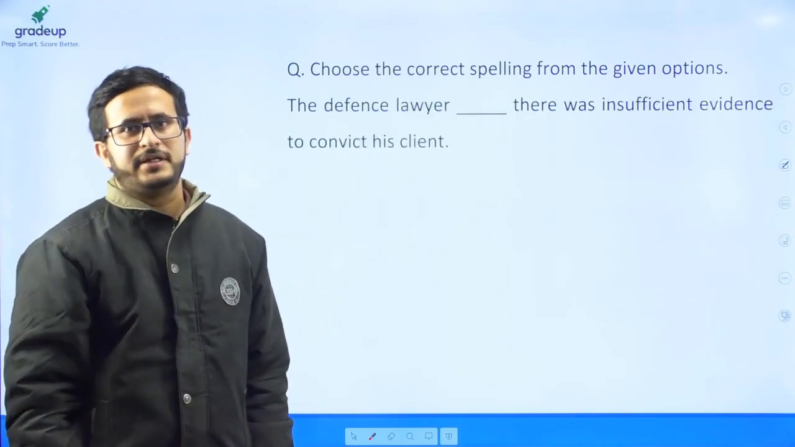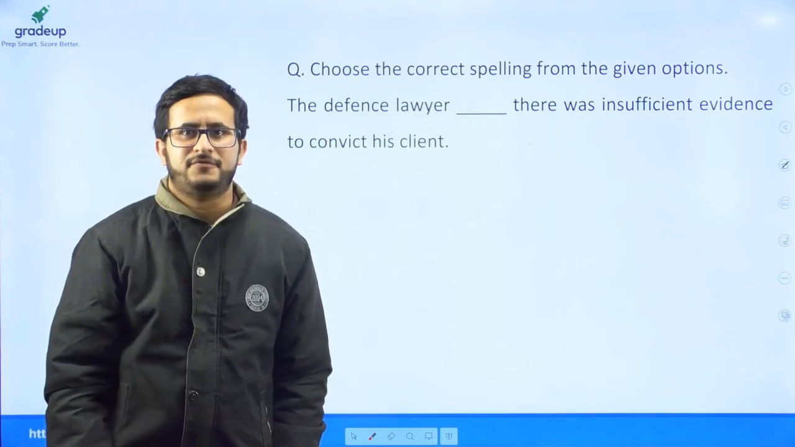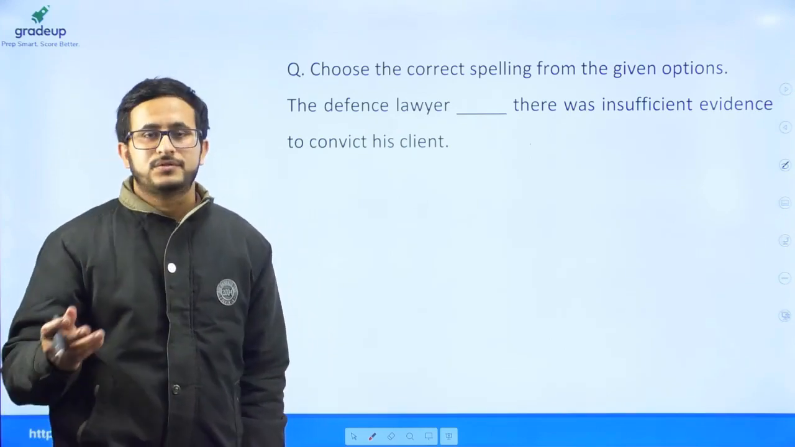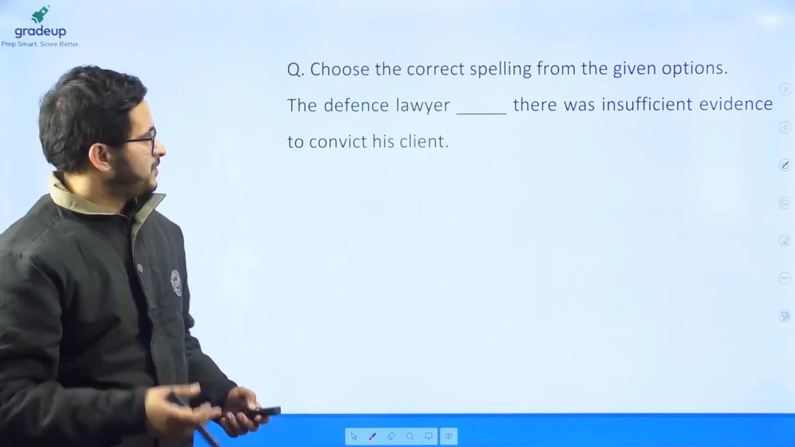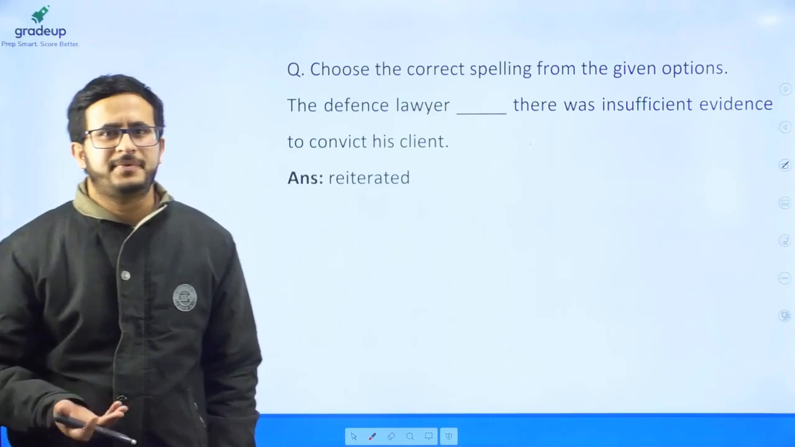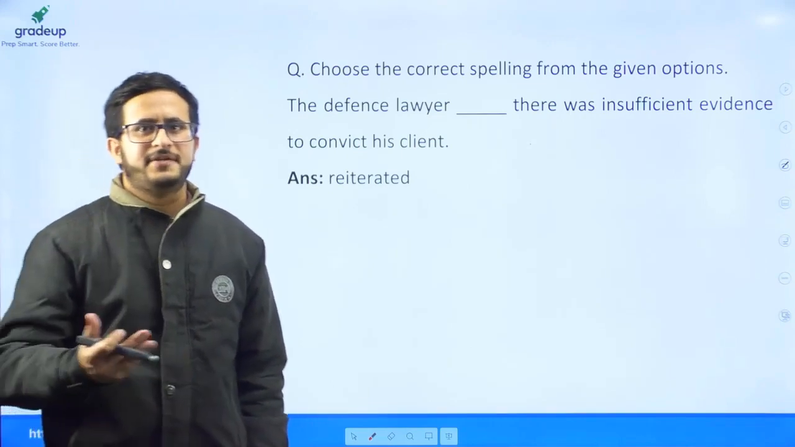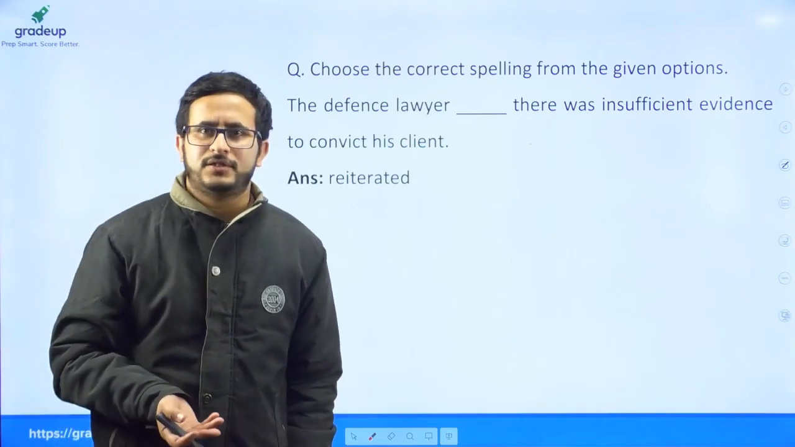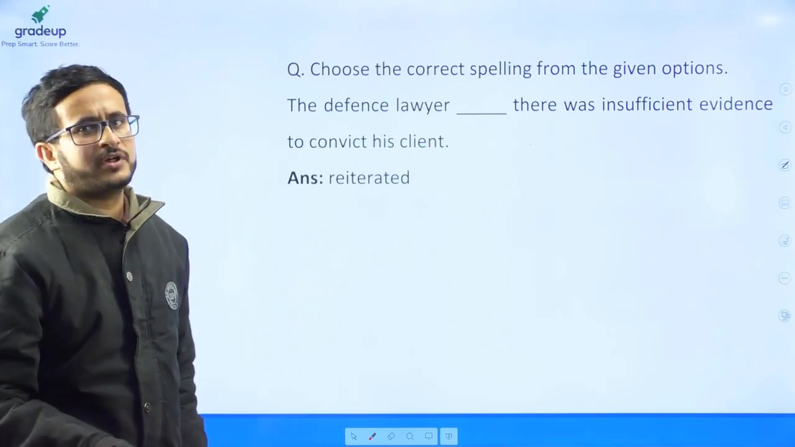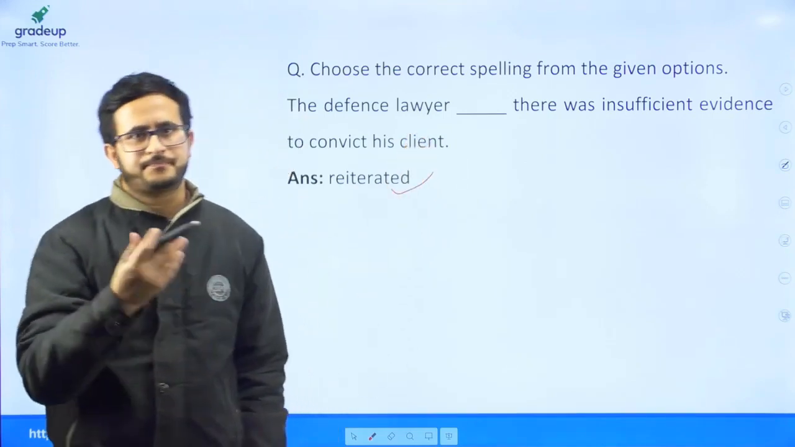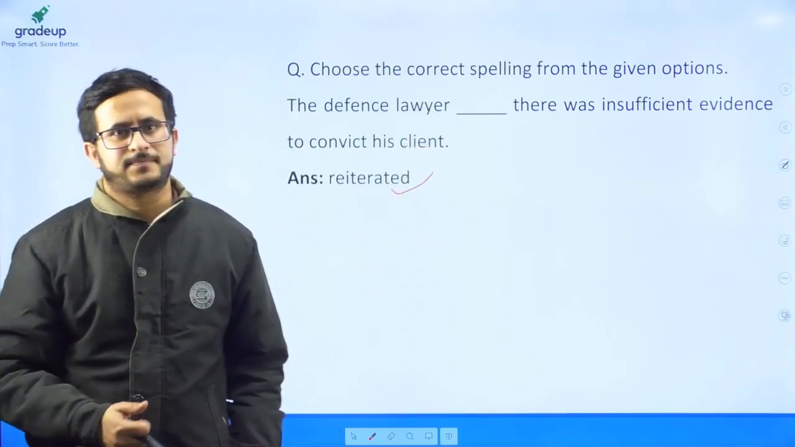The defense lawyer dashed that there was insufficient evidence to convict his client. So as per the options, the answer was reiterated. Reiterated means to repeat. So the defense lawyer must have repeated several times that there was insufficient evidence to convict his client. So reiterated was the right answer as per the given options.